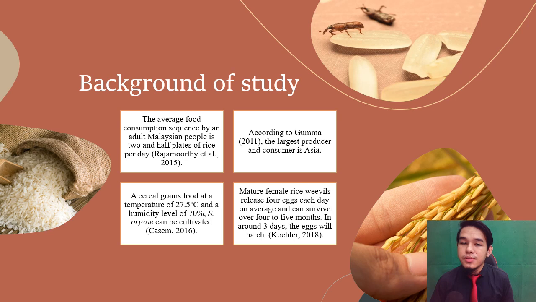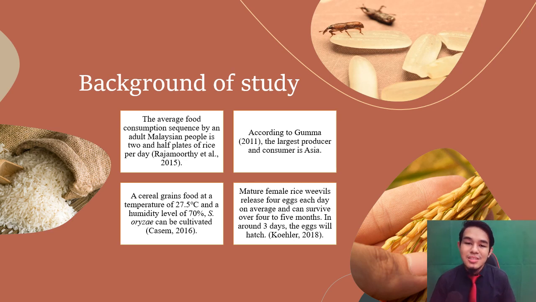In the developing world, the most valuable crop is rice, because half of the world's population consumes rice as their primary food source. In Malaysia, dishes based on rice are widely used in all states. The average food consumption by an adult Malaysian is 2.5 plates of rice per day. According to Kumar 2011, the largest producer and consumer is Asia.